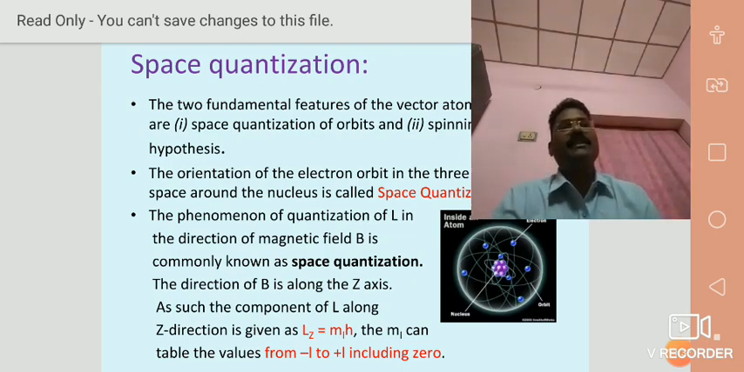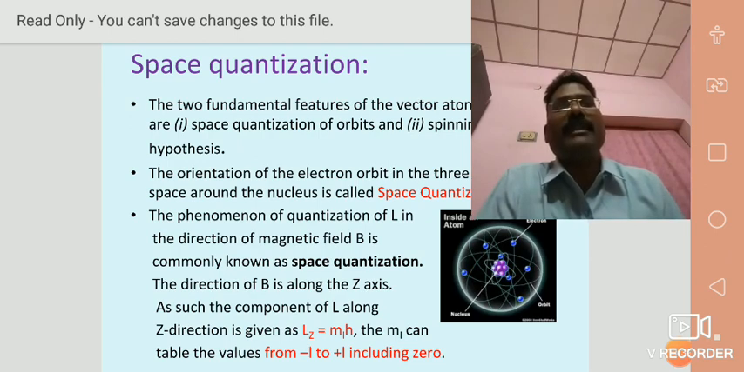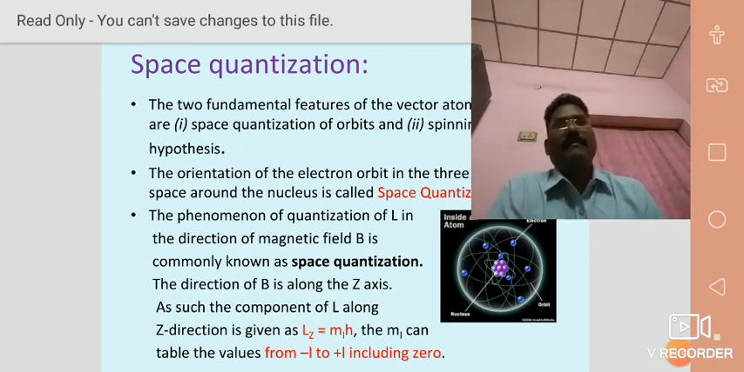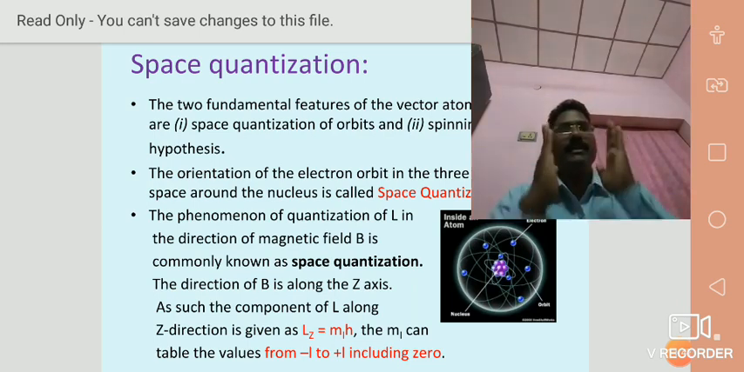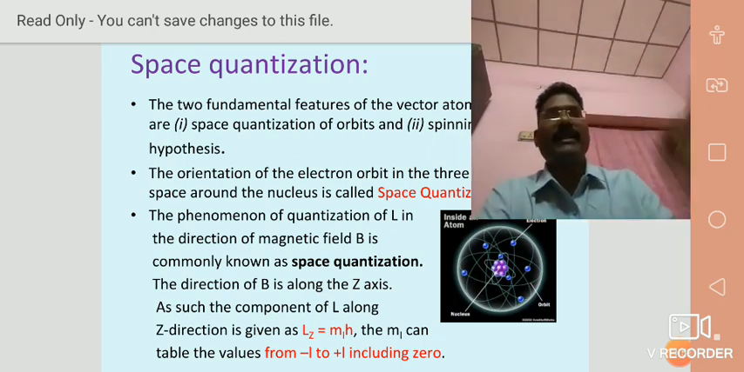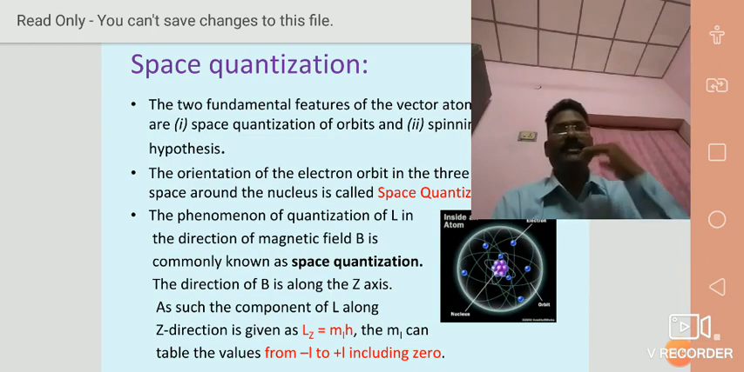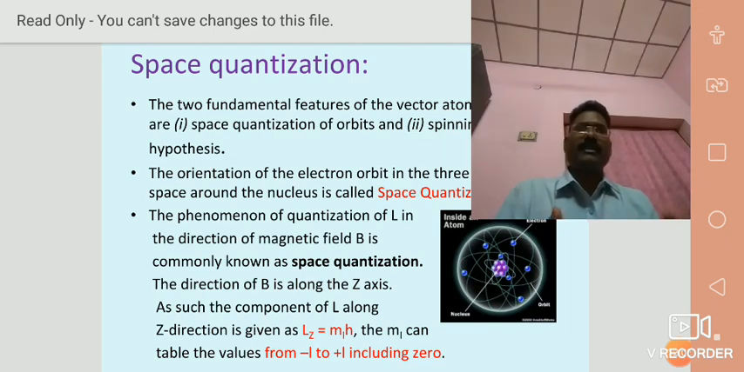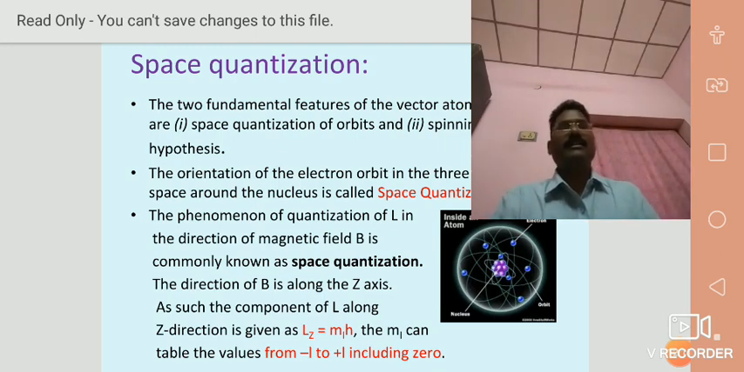Lz can be written as m_l ħ. m_l means magnetic orbital quantum number. Here ħ, in quantum wave mechanics, is the reduced Planck's constant. ħ is equal to h by 2π. We can write it as m_l ħ, where ħ equals h by 2π.